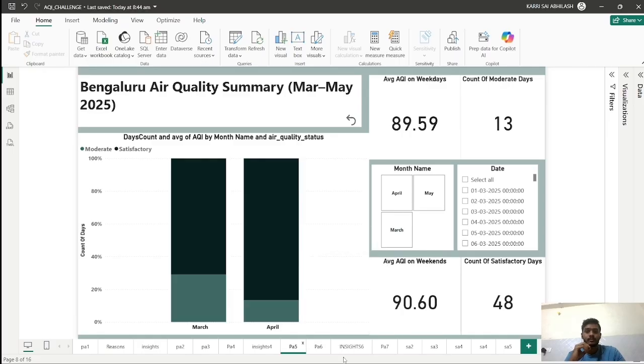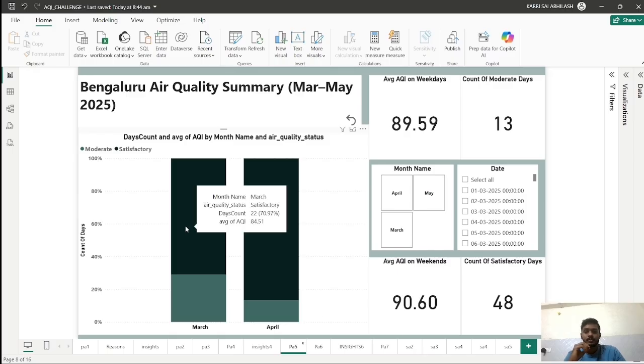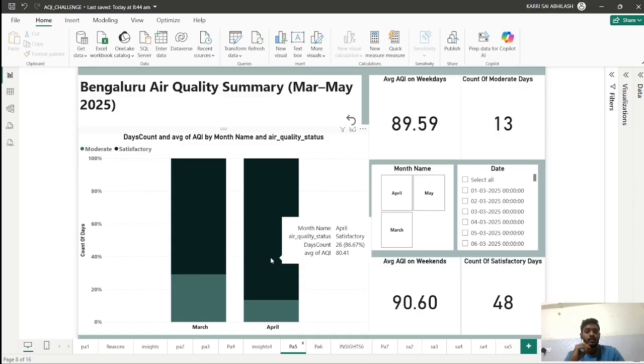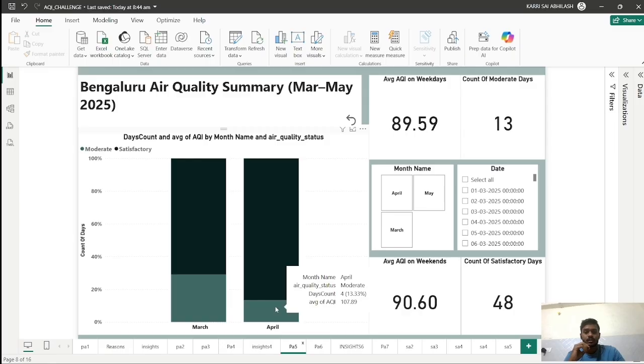When we see this visualization, we can conclude that the air quality is very good in Bangalore for the last few months, because you can see that 22 days fall under the satisfactory level, which is very good, and 9 days fall under the moderate level, which is also good. April also follows the same: 26 days fall under satisfactory, and 4 days fall under moderate.